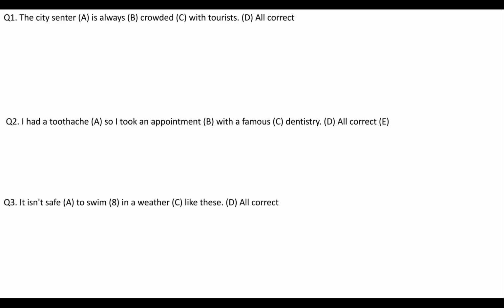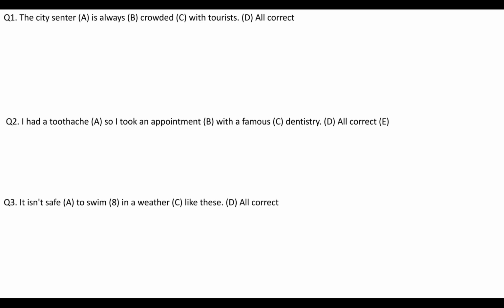There are 4 words which I will underline. Among the 4 words there may be 1 word that is wrongly spelled, its spelling can be wrong, or it can be inappropriate in the context. It can be inappropriate in the context of the sentence. So you have to find out the word which is wrongly spelled or it is inappropriate, and the letter of the word is your answer, okay.